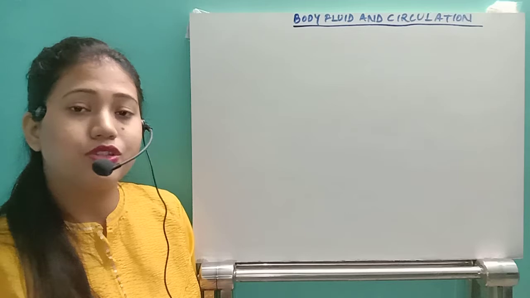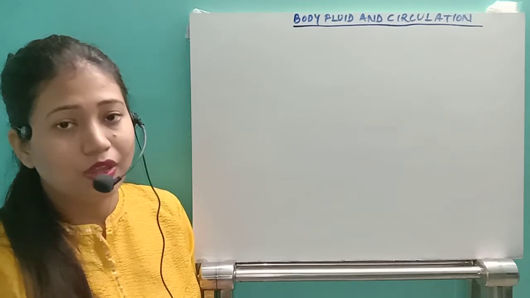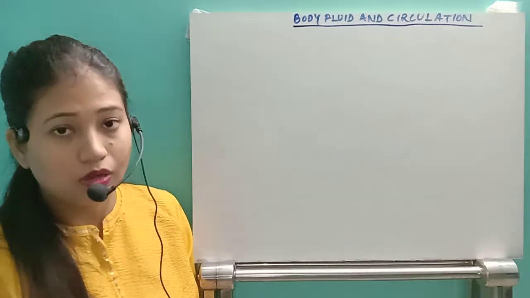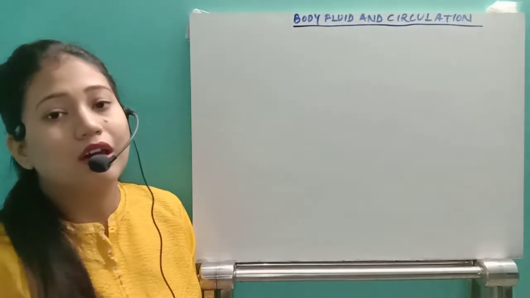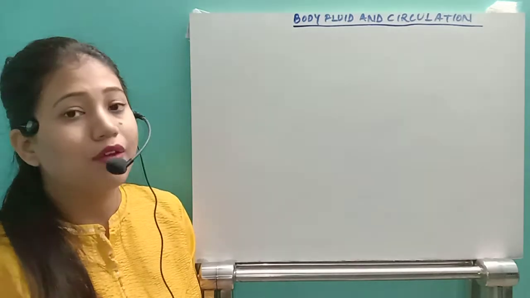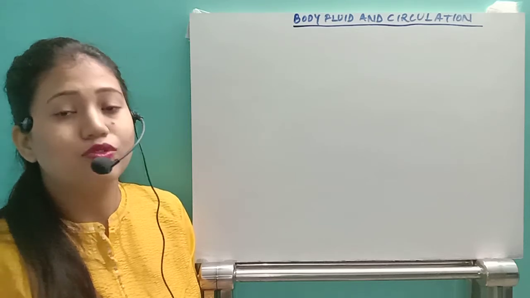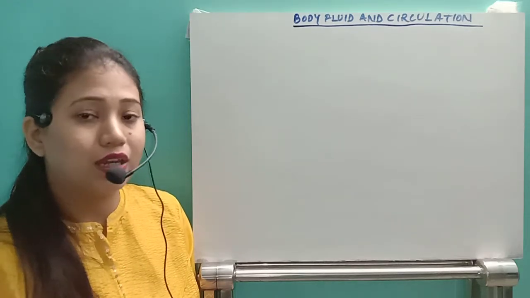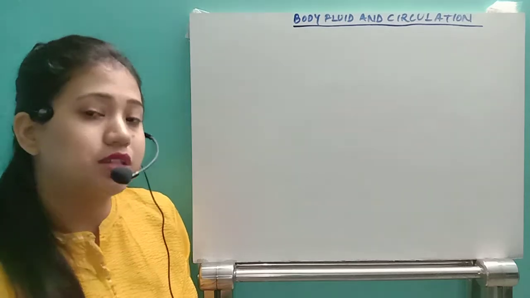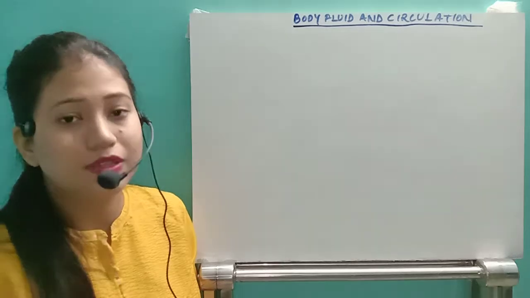The characteristics of RBC, the different types of WBC and their functions, then the platelets and the mechanism of the blood coagulation process. Then in the other part, the lymph, we have already discussed. If you have not watched it, I advise you to go through the earlier videos once again. After that, we will start the chapter with the ABO blood group system.